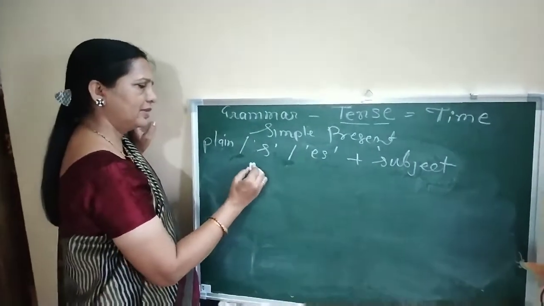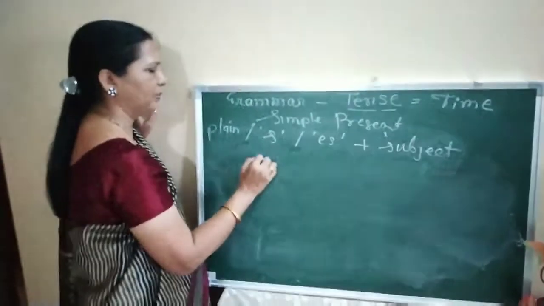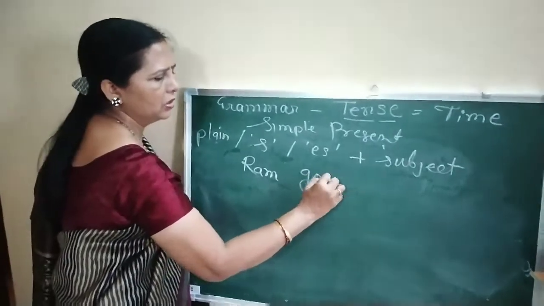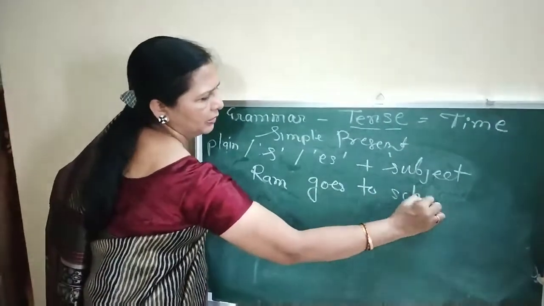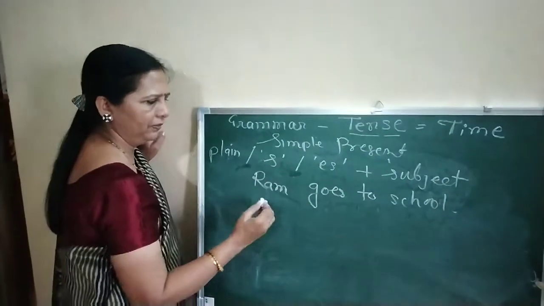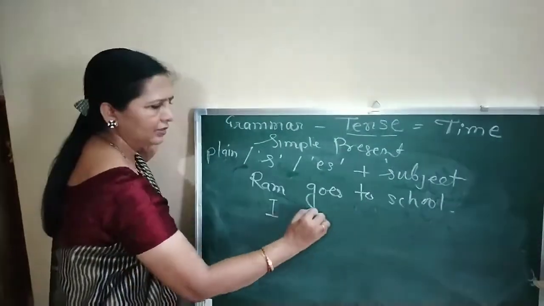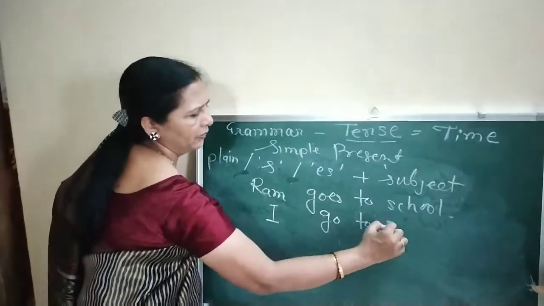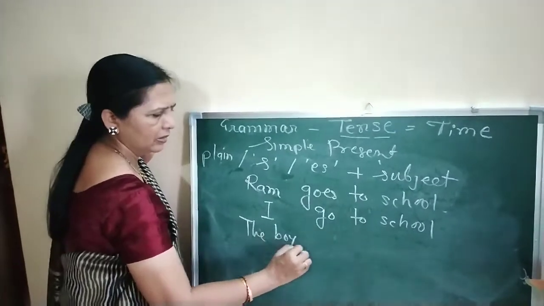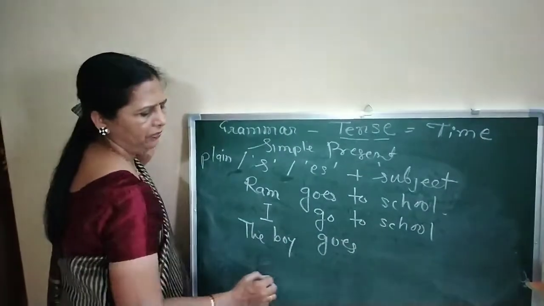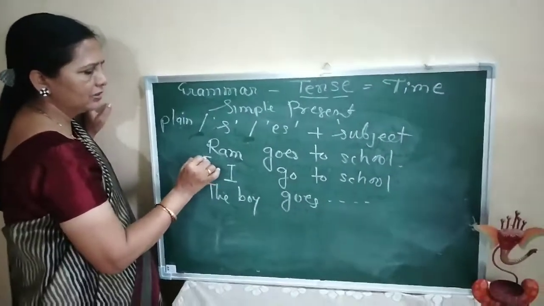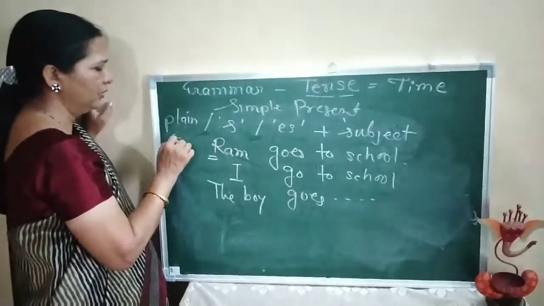So let's take a simple example. Ram goes to school. Sita goes to school. I go to school. The boy goes to school.